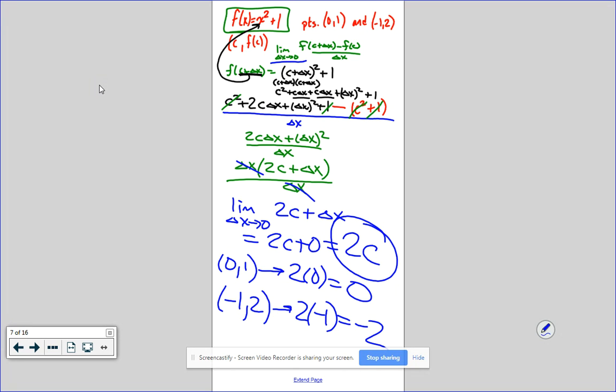Then I got to go back to the problem, which wanted me to find the slope of my line at those 2 points. You plug those x values back in, and that gives me the slope at 0 and the slope at negative 1. Are you always going to plug in the x values? Yes, always plug in the x values. The y values have no part in that.